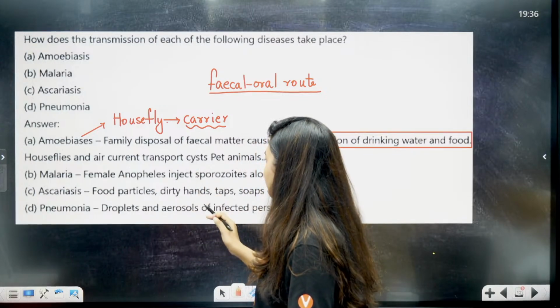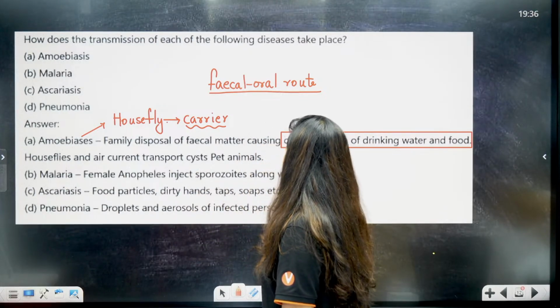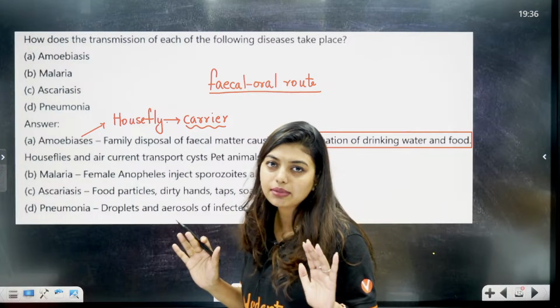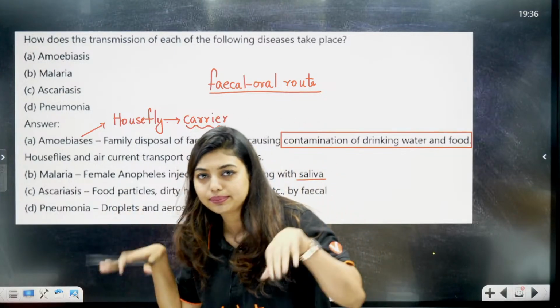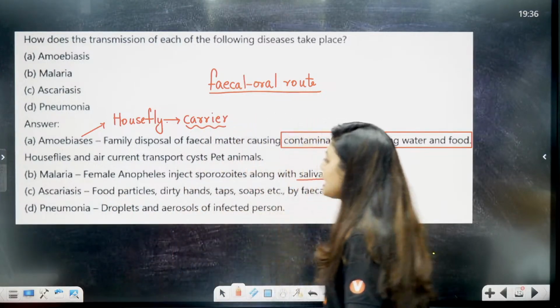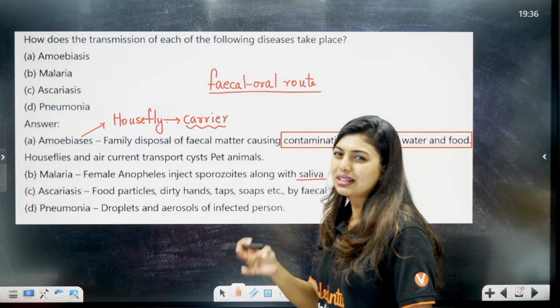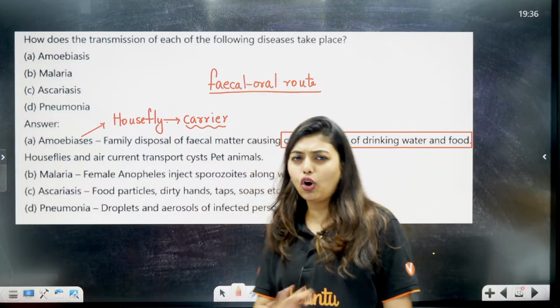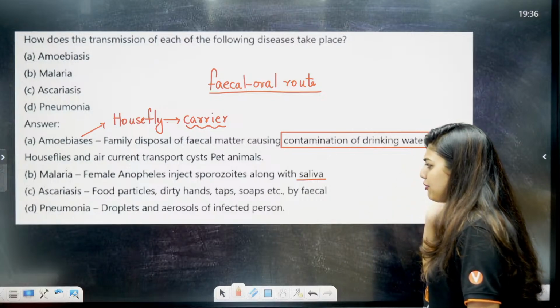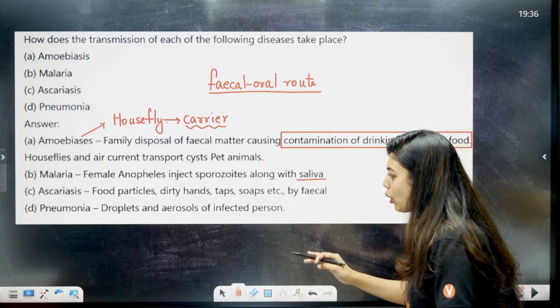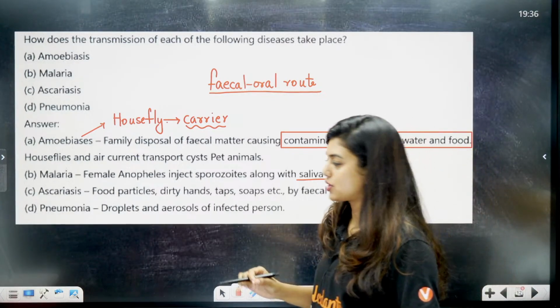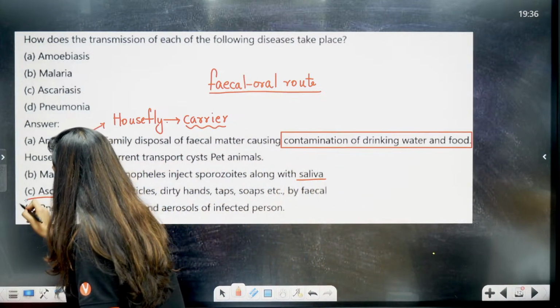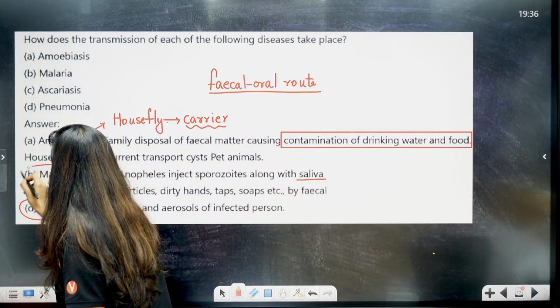Malaria: female Anopheles injects sporozoites along with saliva. So here malaria will be caused mainly by your mosquito. Okay, ascariasis, students, again food particles, dirty hands, contaminated water, all of this is the reason, by fecal matter itself. Pneumonia: droplets and aerosols of an infected person. So if you see, only these two are not in the fecal-oral route.